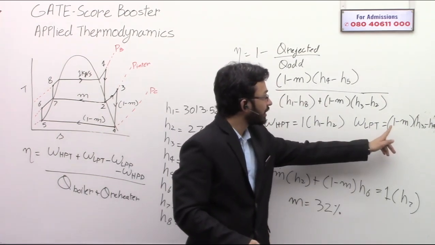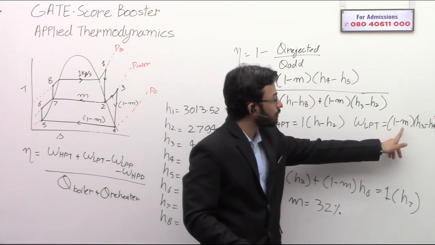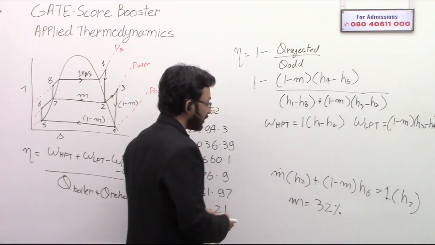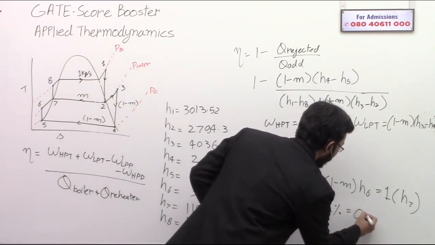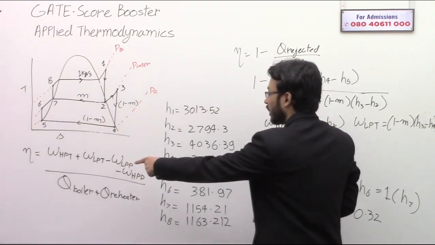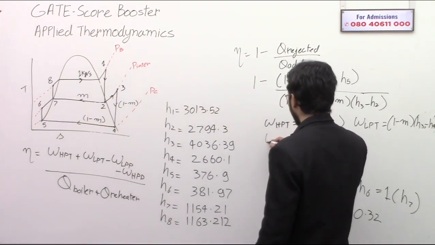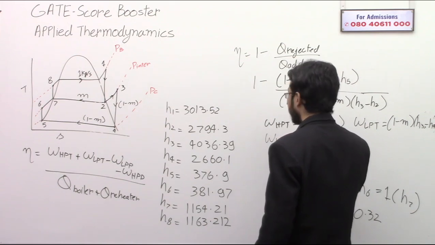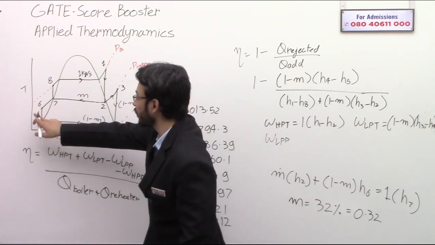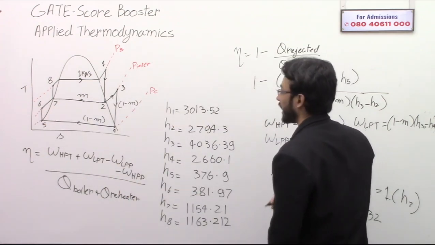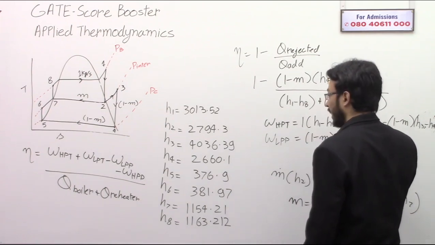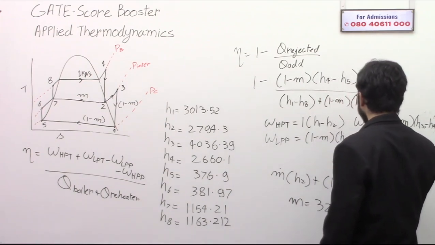Keep in mind that the work of the low pressure turbine will be 1 minus m. Do not forget the part of 1 minus m. M is 32%, or you can write it as 0.32. Similarly, the work of the low pressure pump: in this region only 1 minus m is flowing. So this will come as 1 minus m into H6 minus H5.